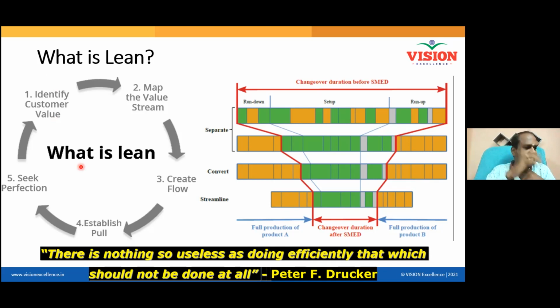Now you are creating a flow, and in order to ensure the flow, you are establishing the pull, and then seek perfection. Criticize every step. Why are you doing it like this? Why are you consuming so much? Why do you take so much time? Why do you use so much material? Why is there a defect? When you continue this cycle, what will happen to the end result? The customer satisfaction will be at its best.